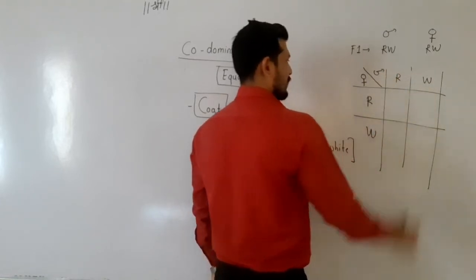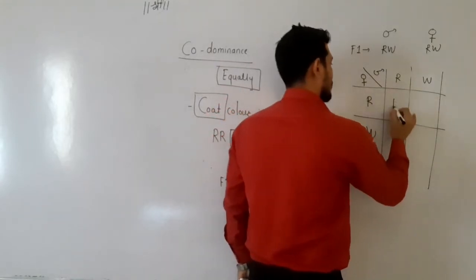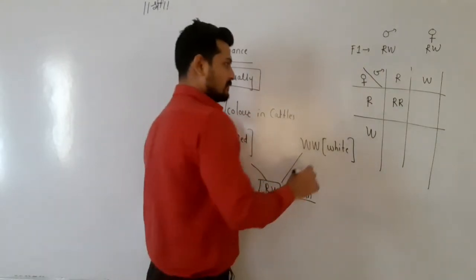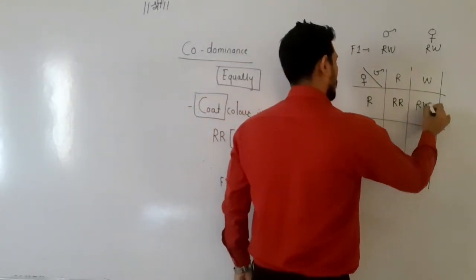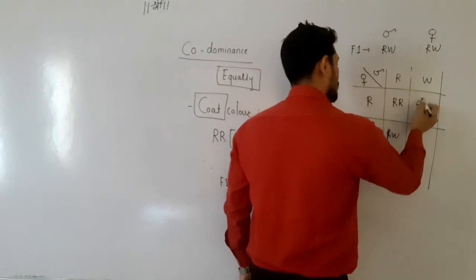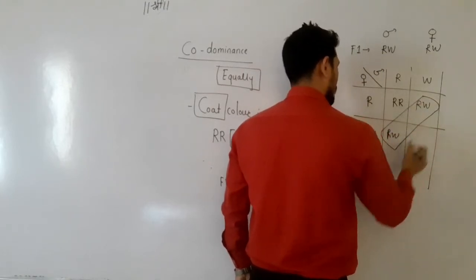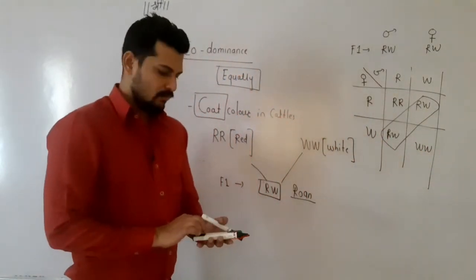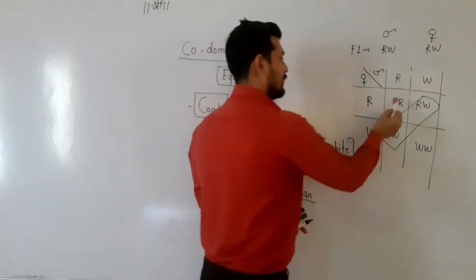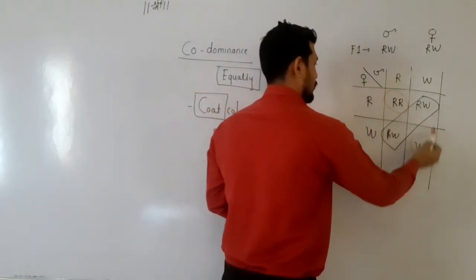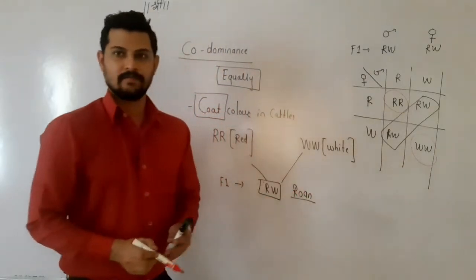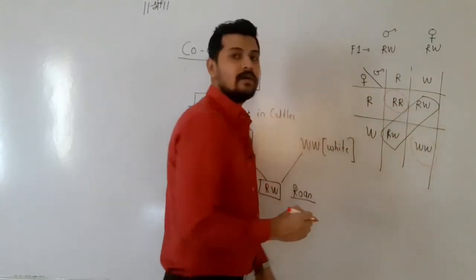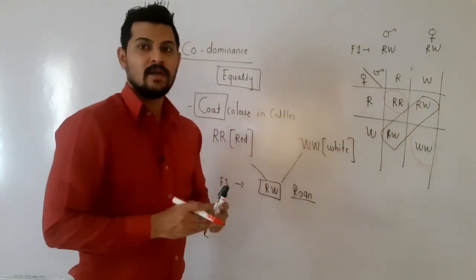So this is male, this is female. The first offspring produced here is RR, which will be a red or grey colored cattle. The second will be RW, the third will be RW, meaning these two will be Roans. And the last one will be WW, which will be white. So here one red, one white and two Roan cattle are observed. In the Roan, both the genes are dominant, so they are called codominant.